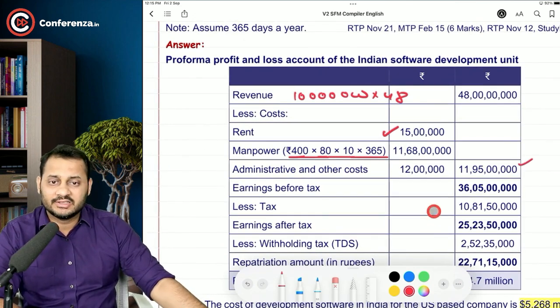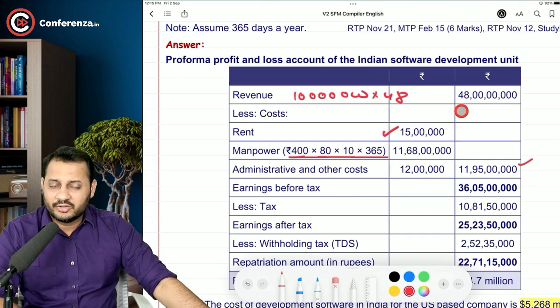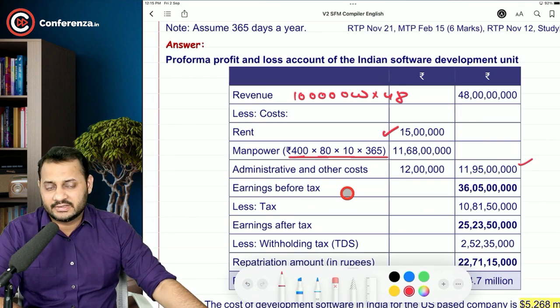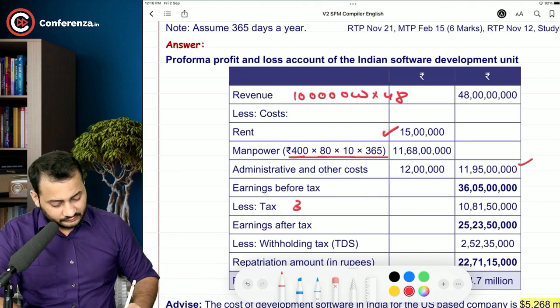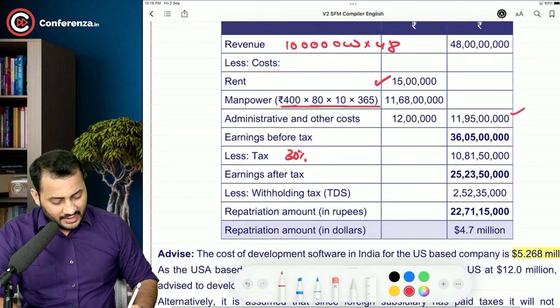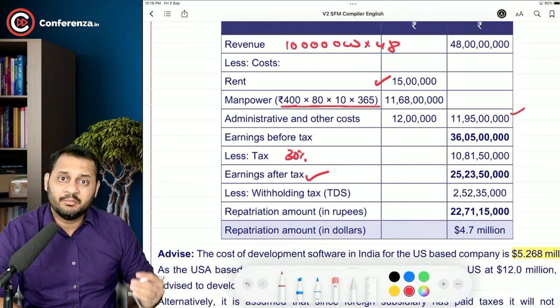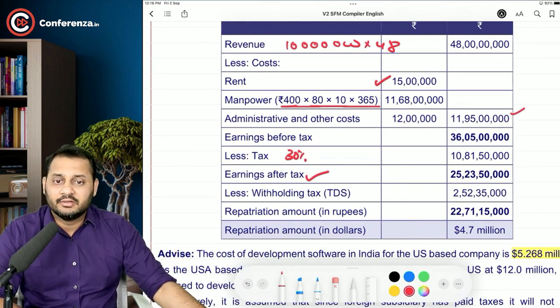And you can imagine this is the only cost. 48 crore is the revenue, 11.95 crore is the cost. This is earning before tax, 36 crore. Out of that, the tax of 30% will be paid. The balance left, earning after tax, can be transferred back to America.